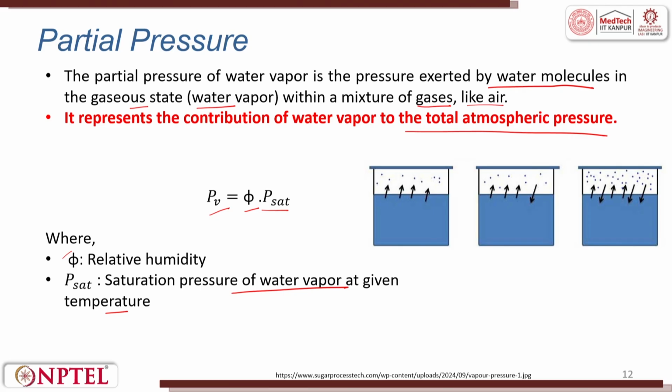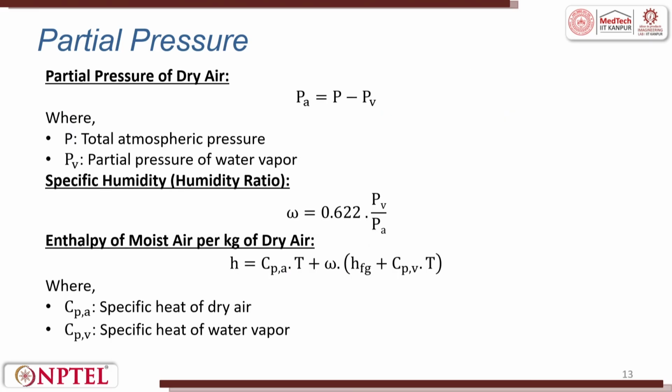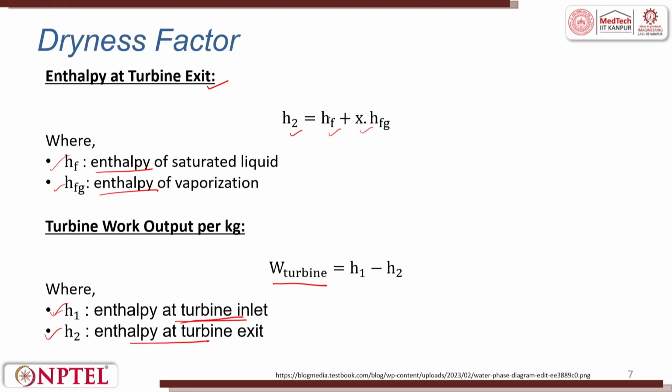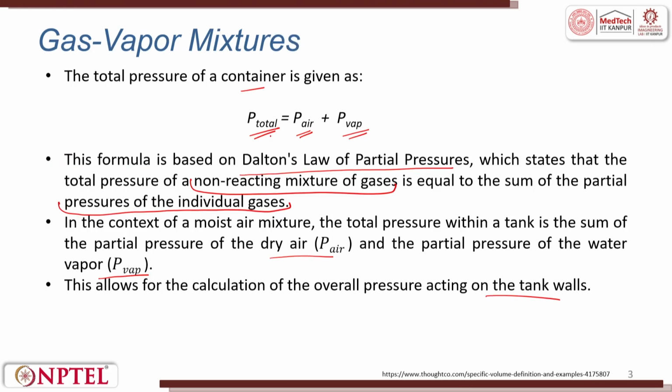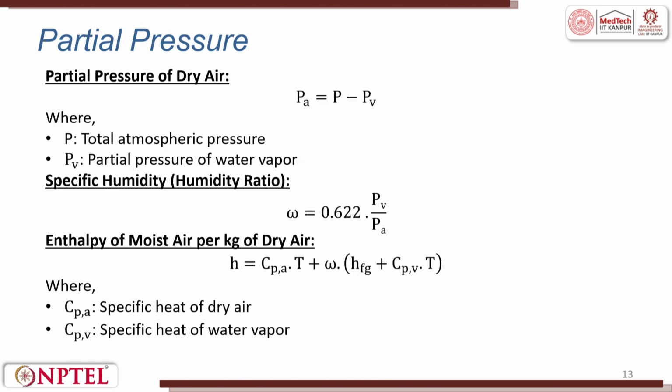Partial pressure of dry air is the difference between the total pressure and the partial pressure of water vapor. This we can also say here, because we know total pressure, as we saw in the previous system, is pressure of air plus pressure of vapor. What would be the pressure of vapor? It would be the total pressure minus pressure of air. So a similar thing is mentioned here. Pressure of air, this is total pressure and this is pressure of vapor. Pressure of air is given in this way.